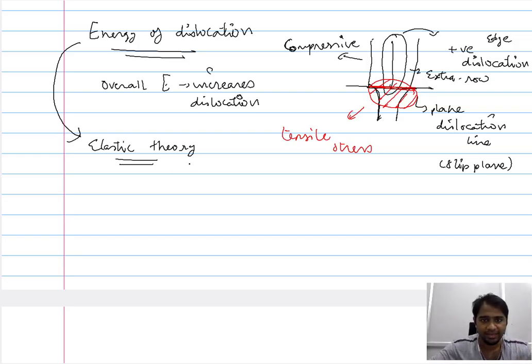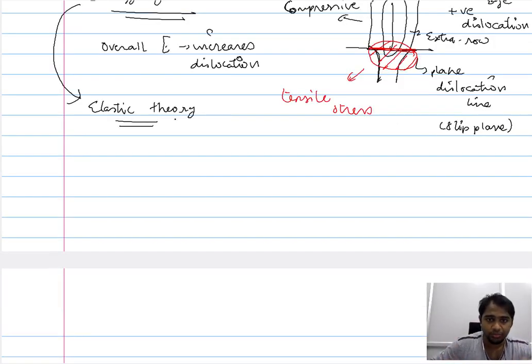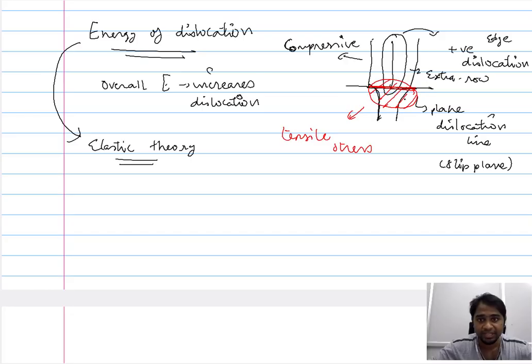Now, in the elastic theory, the energy introduced by any strain comes from a combination of strain and stress that is increasing the energy of the system. We saw that you have a compressive stress acting above the slip plane and a tensile stress acting below the slip plane. When you have a stress, you have a corresponding strain to it. Now, the elastic energy is the energy introduced by this combination of stress and strain.